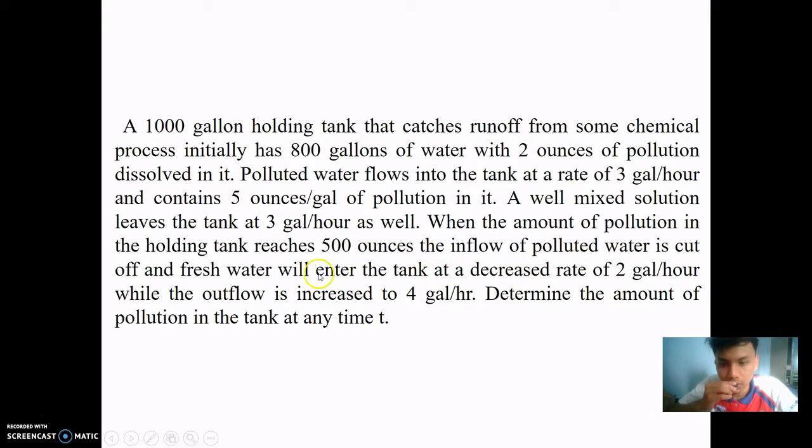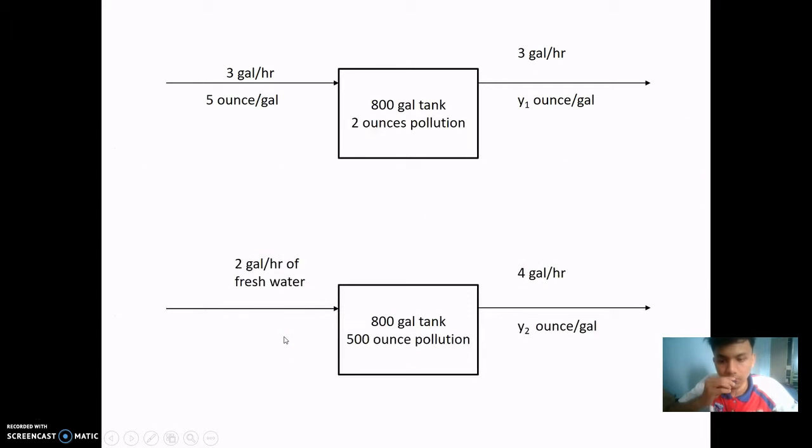This means that the outlet is 2 gallons per hour higher than the inlet. So we want to determine the amount of pollution in the tank at any time.